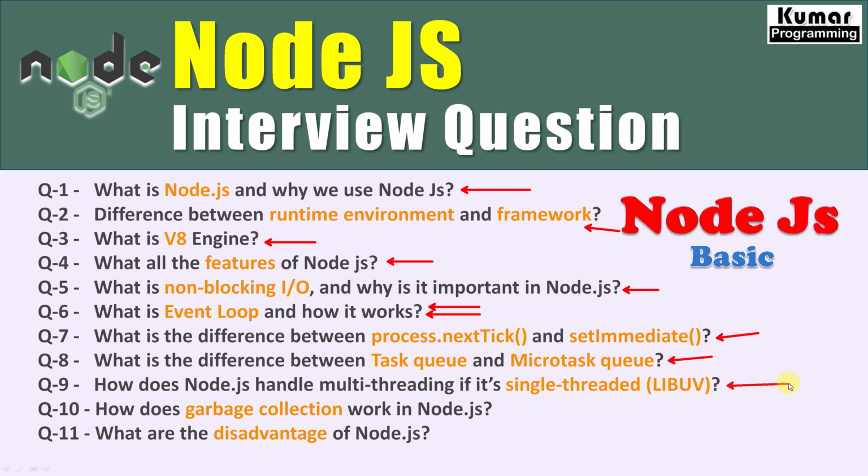So we will also learn how. Further, we will see how garbage collection works in Node.js. Definitely, we must see what the disadvantages of Node.js are as well, right? So we are going to cover all these questions in the very first section, which is Node.js basic. So now let's start with the very first question.